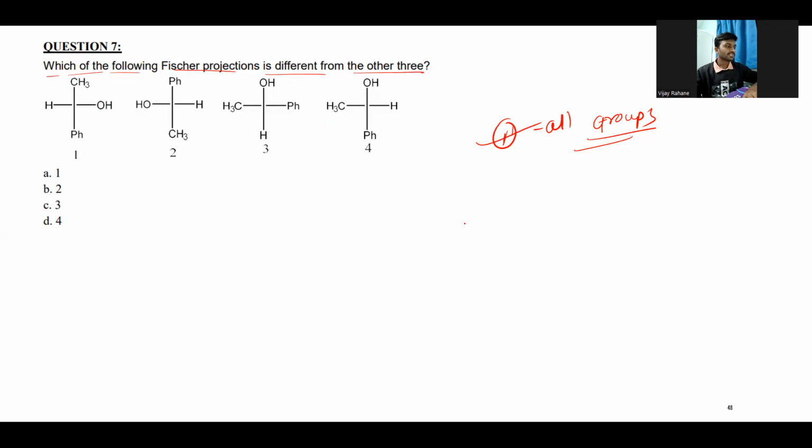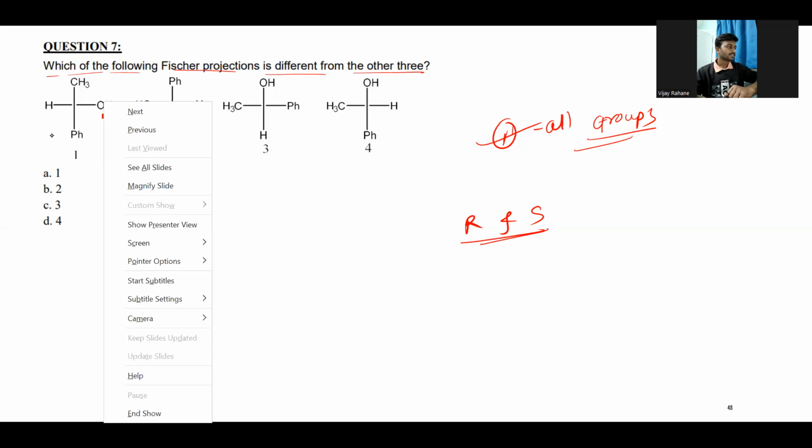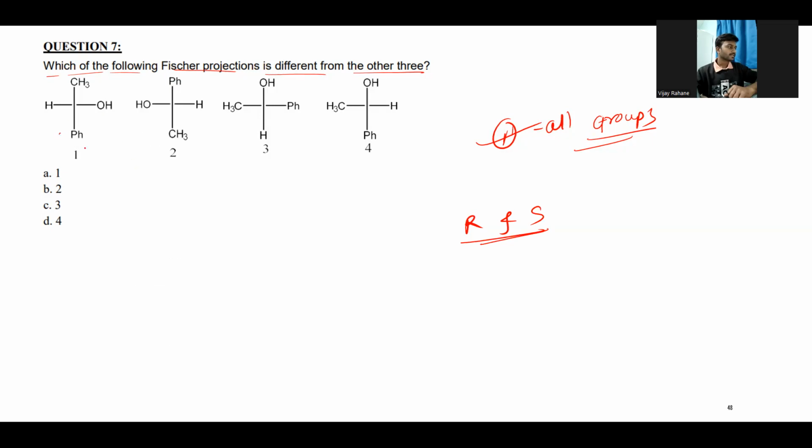So how to distinguish? We just need to assign R and S. If you assign R and S, then it is much easier to distinguish them from each other. Let's give the numbering. So this is the first, the Ph will be the second, right? And the CH will be third. In this one, 1, 2, 3.